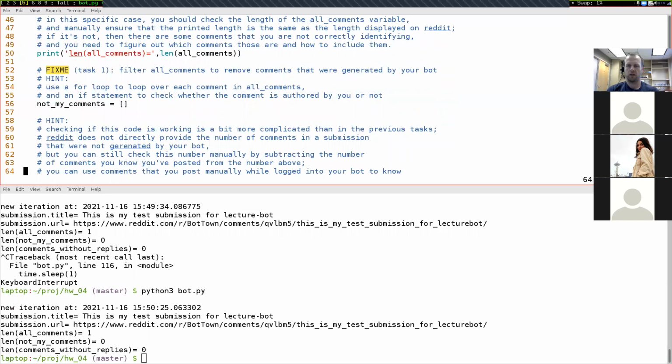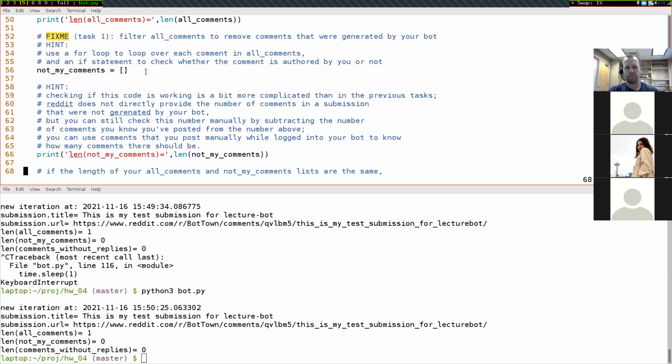So now on to task 1. This is the first sort of real task that we have to do. Up here we have all comments, and this is all of the comments. And down here we have to remove all of the comments that were generated by our bot. And again, anytime the verb that you're using is like remove or filter, somehow taking something away from a list, then what we want to do is this accumulator pattern of starting with an empty list and appending onto it. And so that's what this hint up here is saying, to use the accumulator pattern.